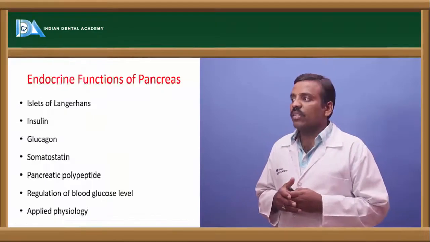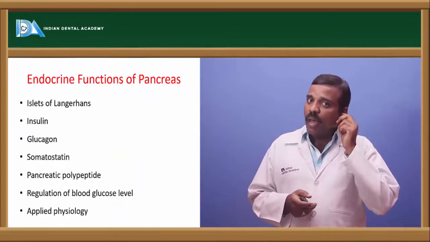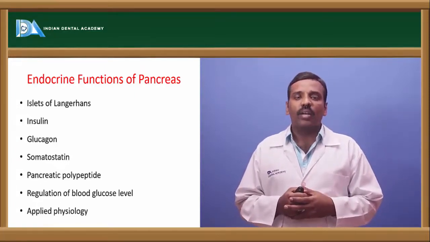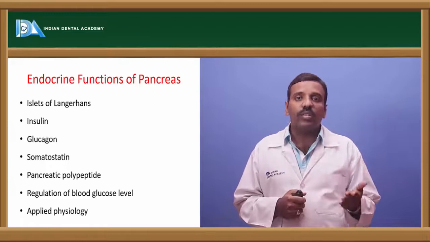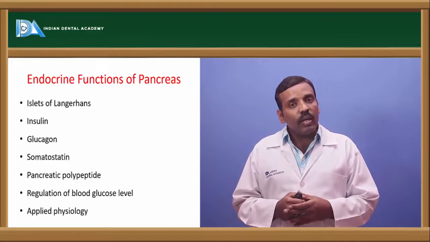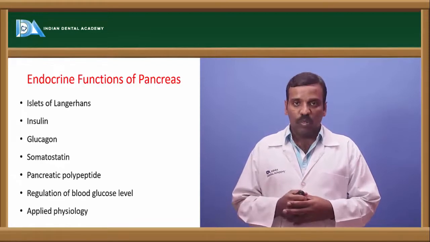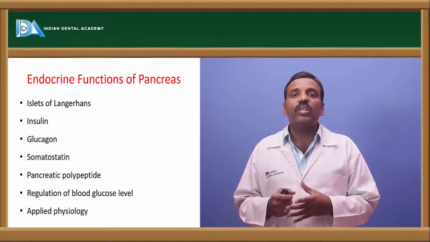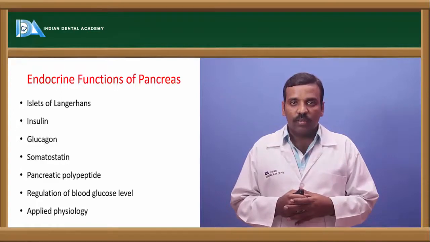Okay, and next one is the endocrine part of the pancreas. What is this pancreas? The pancreas performs two types of functions. One is the exocrine pancreas and another one is the endocrine pancreas. The exocrine part of the pancreas secretes pancreatic juice, which acts on the food material, that is the digestive function. And the endocrine part of the pancreas secretes hormones like insulin, glucagon, somatostatin, which regulate the blood sugar levels, nothing but glucose levels.